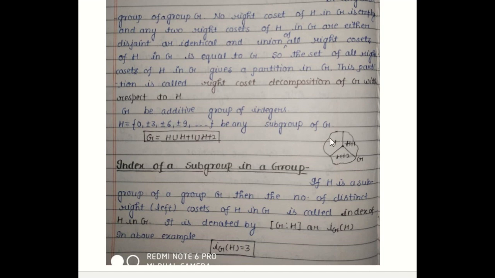They have no element in common. And the union of all these cosets will be equal to G. So this is called the coset decomposition of G. The subgroup H divides the group into three parts. So this 3 is called the index of the subgroup with respect to the group.